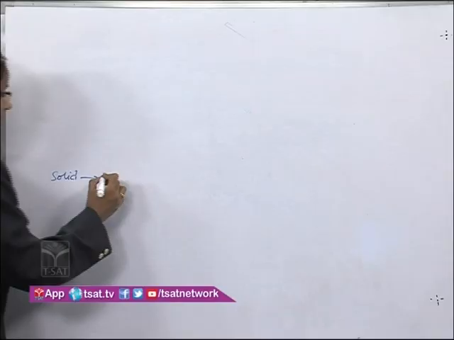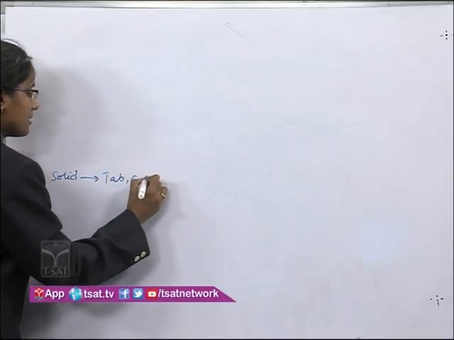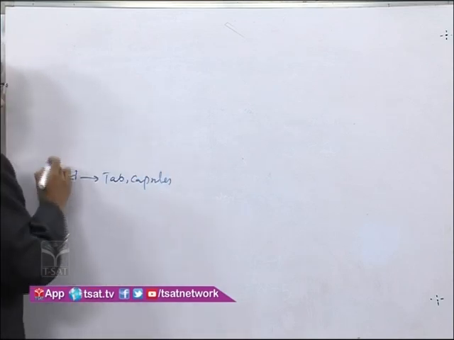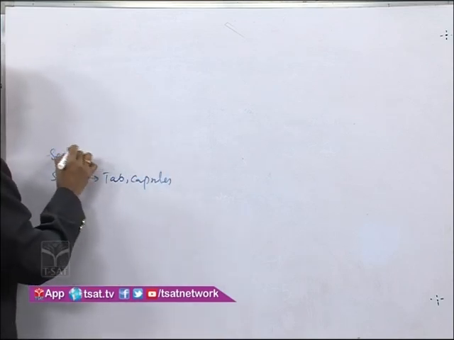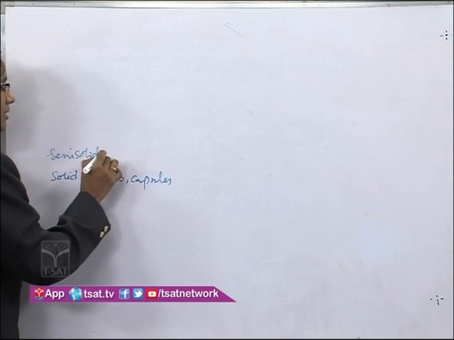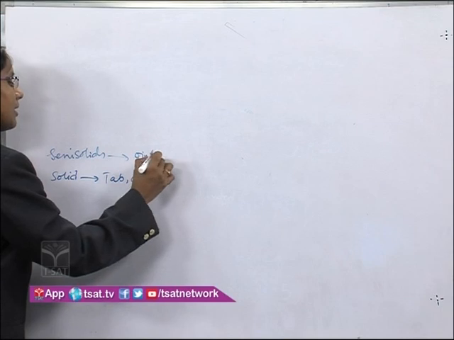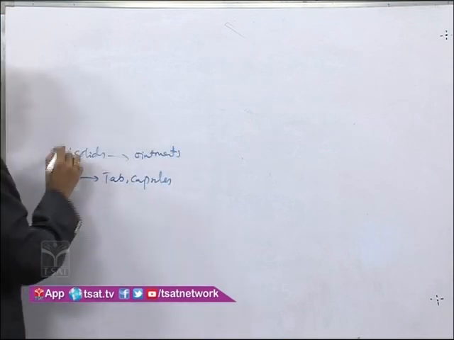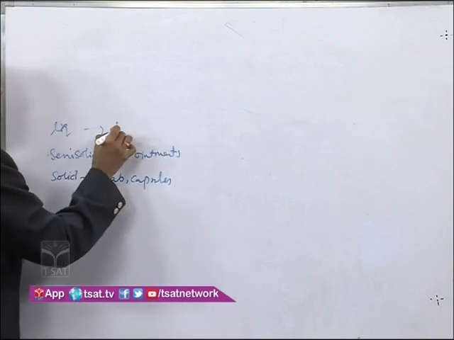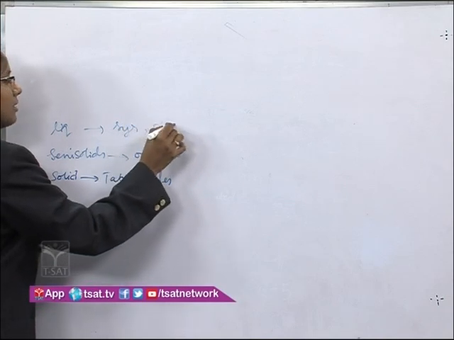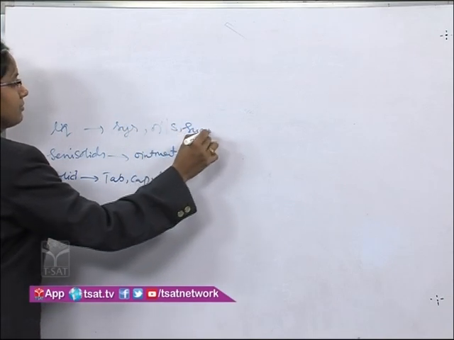Yes, tablets and capsules, right? And semi-solids, ointments, creams, right? All of them are semi-solids. And liquids, yes, syrups, oils and suspensions.